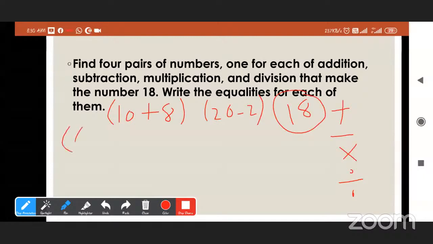Very good. Now for division, we can write 36 divided by 2. Okay. Now tell me the equalities.